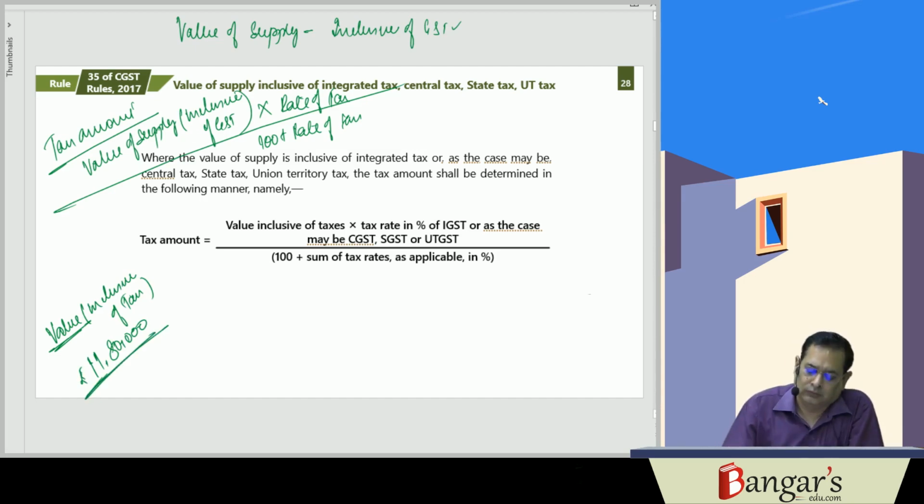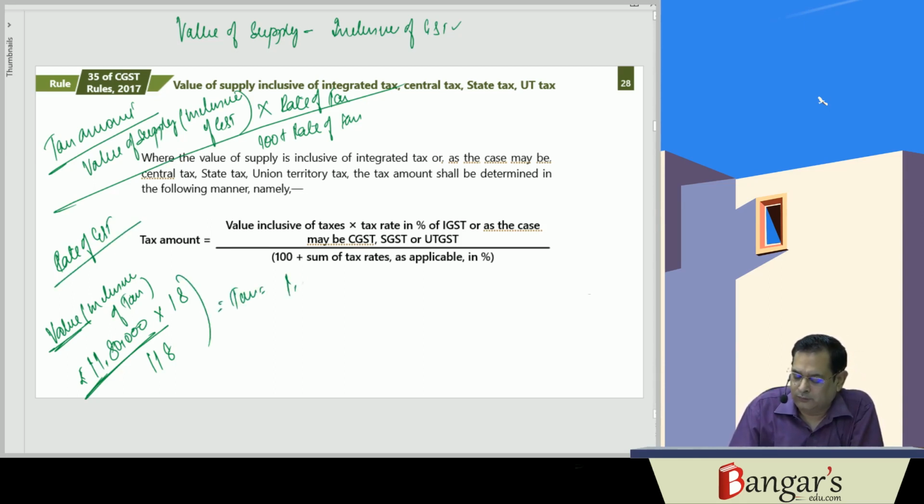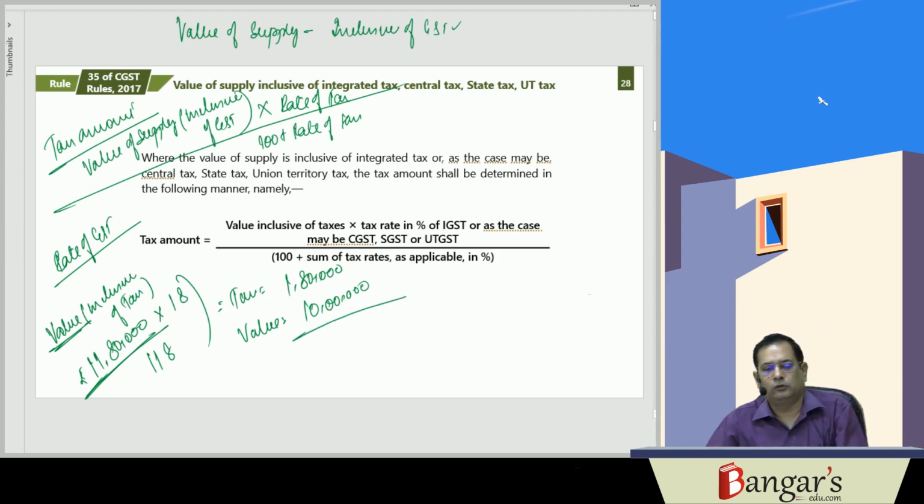₹11,80,000. So 11,80,000 into 18 upon 118, if the rate of GST is 18%. Then the tax element will be ₹1,80,000 and the value will be 10 lakh rupees. So these are the basic rules which will be required by us for calculating the practical problems which we'll be discussing now, and then we'll be shifting to the other rules.